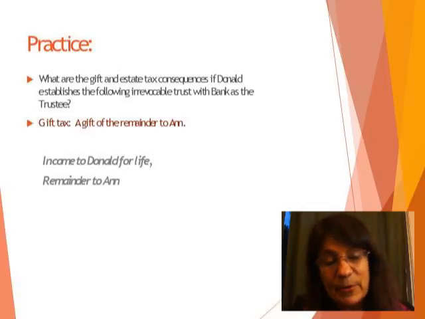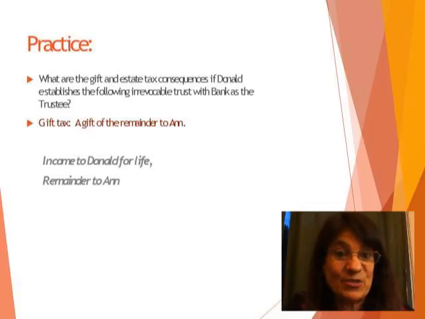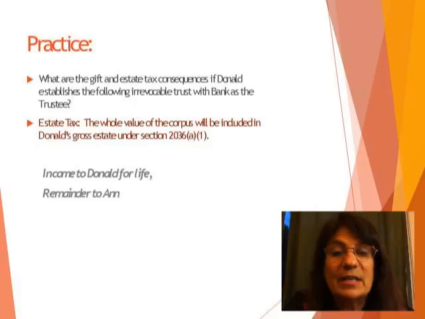It's a transfer of property. He hasn't held on to any strings, so it's completed. For what it's worth, this is a gift of a future interest, so there's no annual exclusion. For the estate tax, the whole value of the corpus will be included in Donald's gross estate under 2036A1 because he has retained the right to the income for his life.